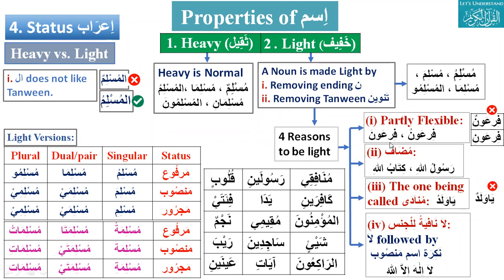It's partially flexible, and mudaf is always light. In the case of mudaf, the mudaf ilayhi is light; we make mudaf light. Munada also needs to be light. Then Lam nafiyatul lil jins always needs a light form, and mansub nakra. The important thing we are discussing here is that after la, the ism should be light. La nafiyatul jins, and then other reasons.